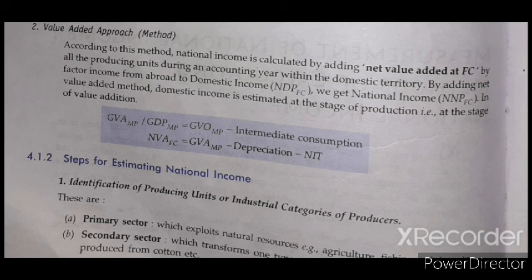From that GVA at MP, first of all we have to change from gross to net, so we subtract depreciation. Here it is FC and here it is MP. We have to calculate the factor cost, so we subtract the net indirect tax, and we get the value of NVA at factor cost.